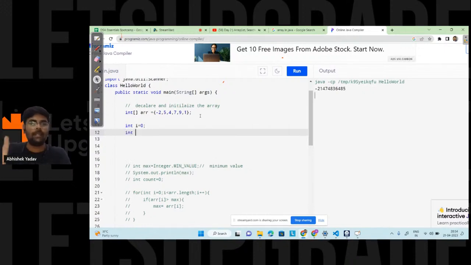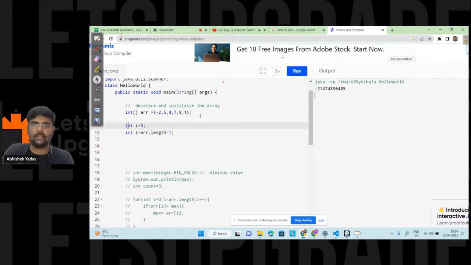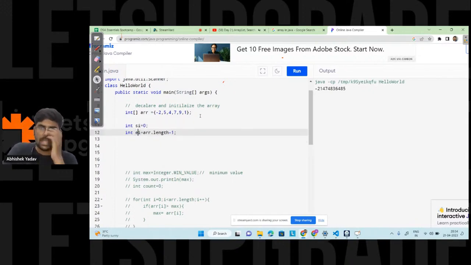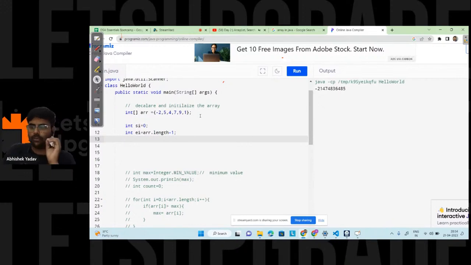It is present at n minus 1. So int j is equal to n minus 1, and this n is what? The length of the array. So here I will take arr dot length, right? And I got the length of the array, that is int starting index, and this will be end index, right, everyone?